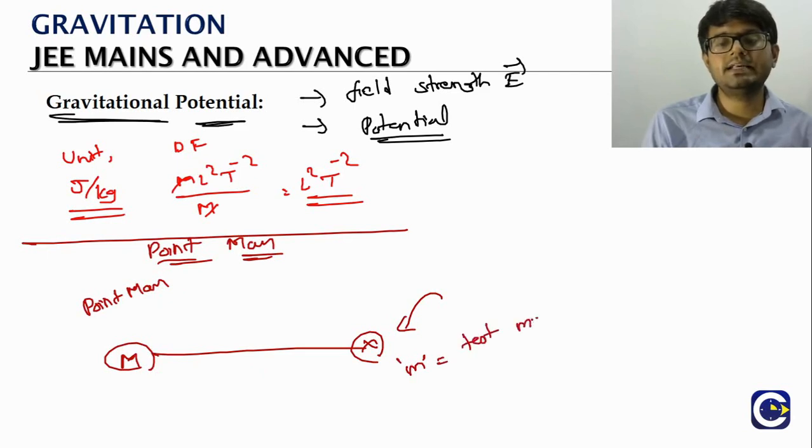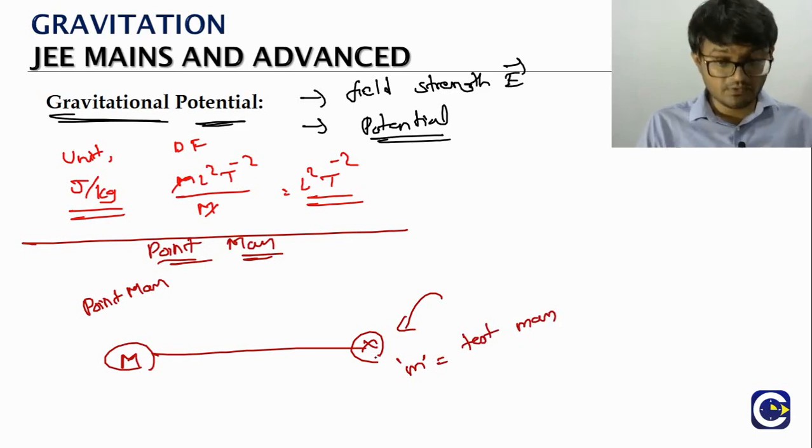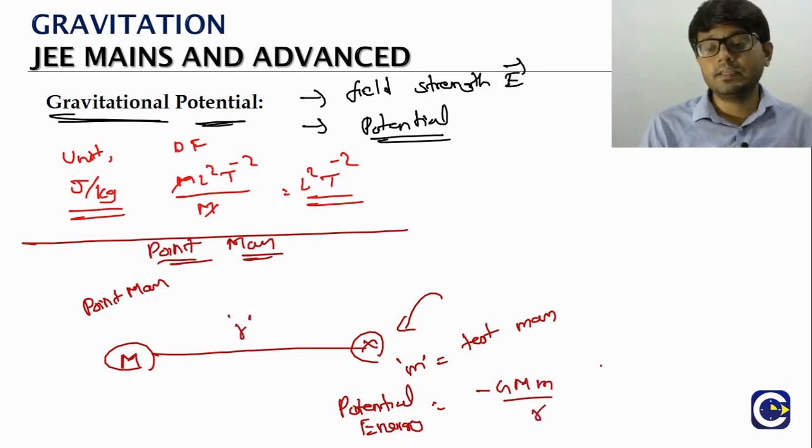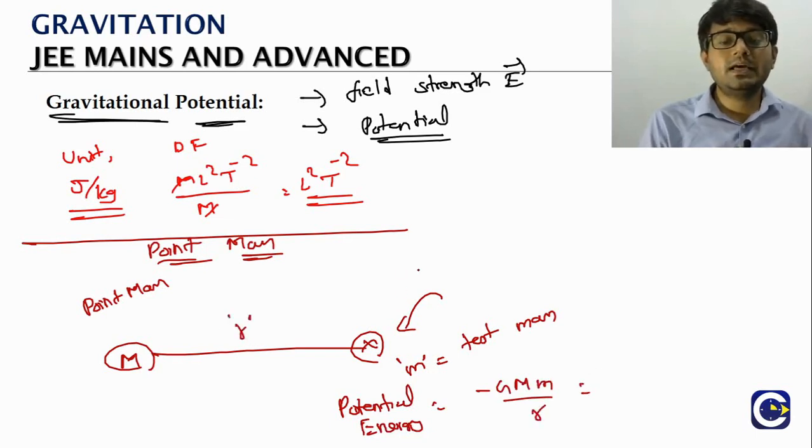As we already said, the test mass will always be a small one. We'll keep it here. Now, we have already seen the potential energy expression. What is the potential energy? It will be minus G capital M small m by R, where R is the distance between them. As per the relation, if V is the potential at the location where we are keeping the test mass, potential energy will be what?